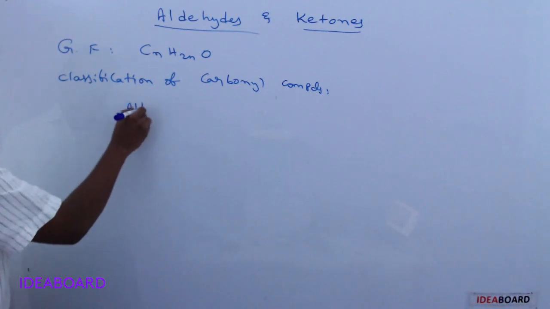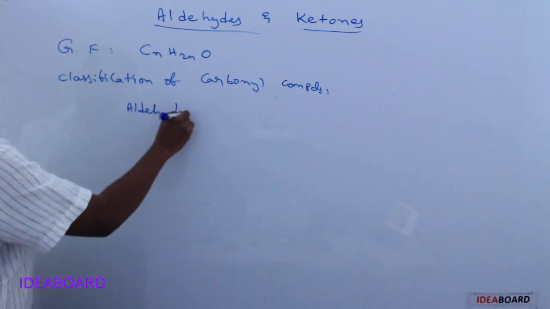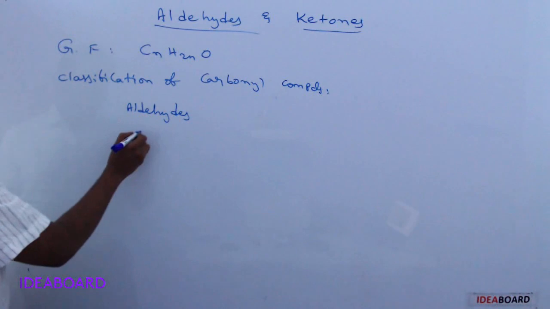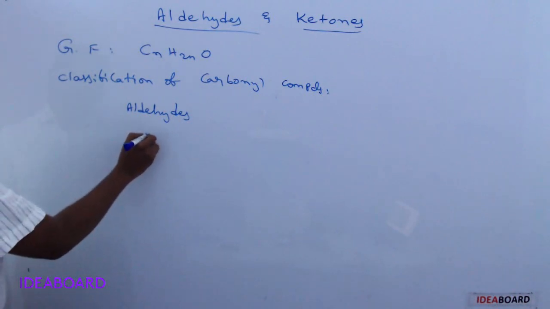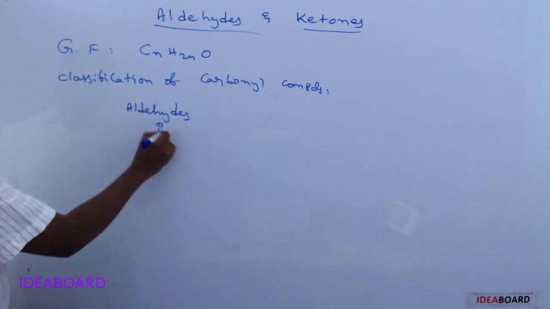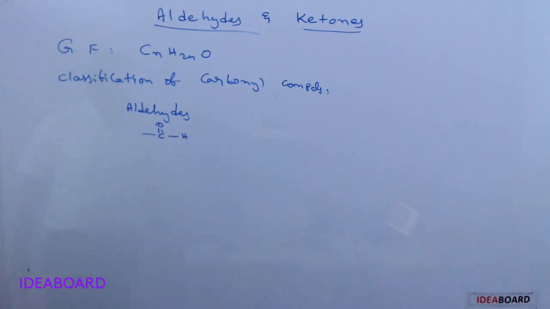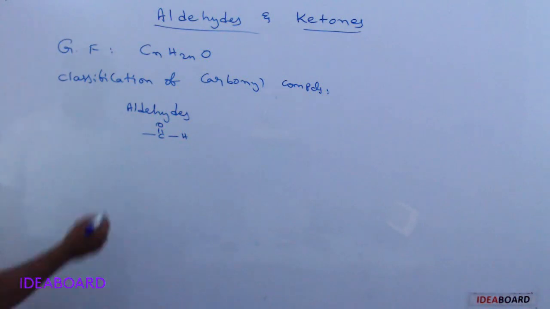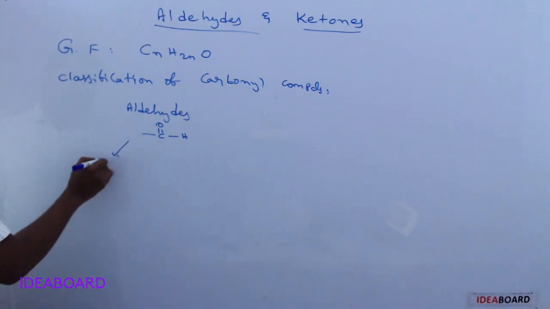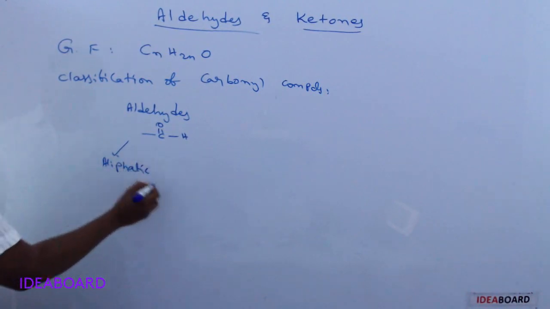First, we take aldehydes. Aldehydes are generally compounds which contain C double bond O H as a terminal group. We can say there are aliphatic aldehydes and aromatic aldehydes.